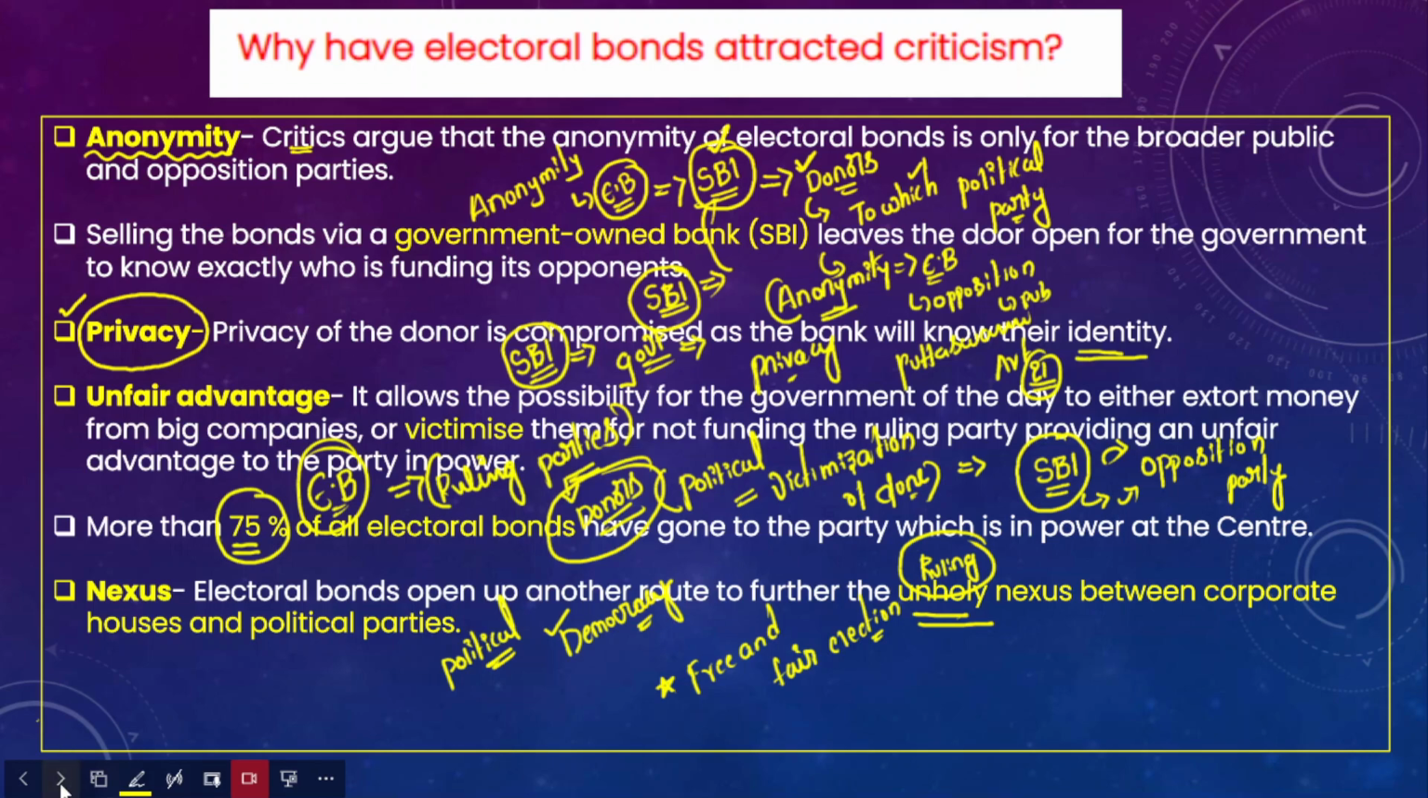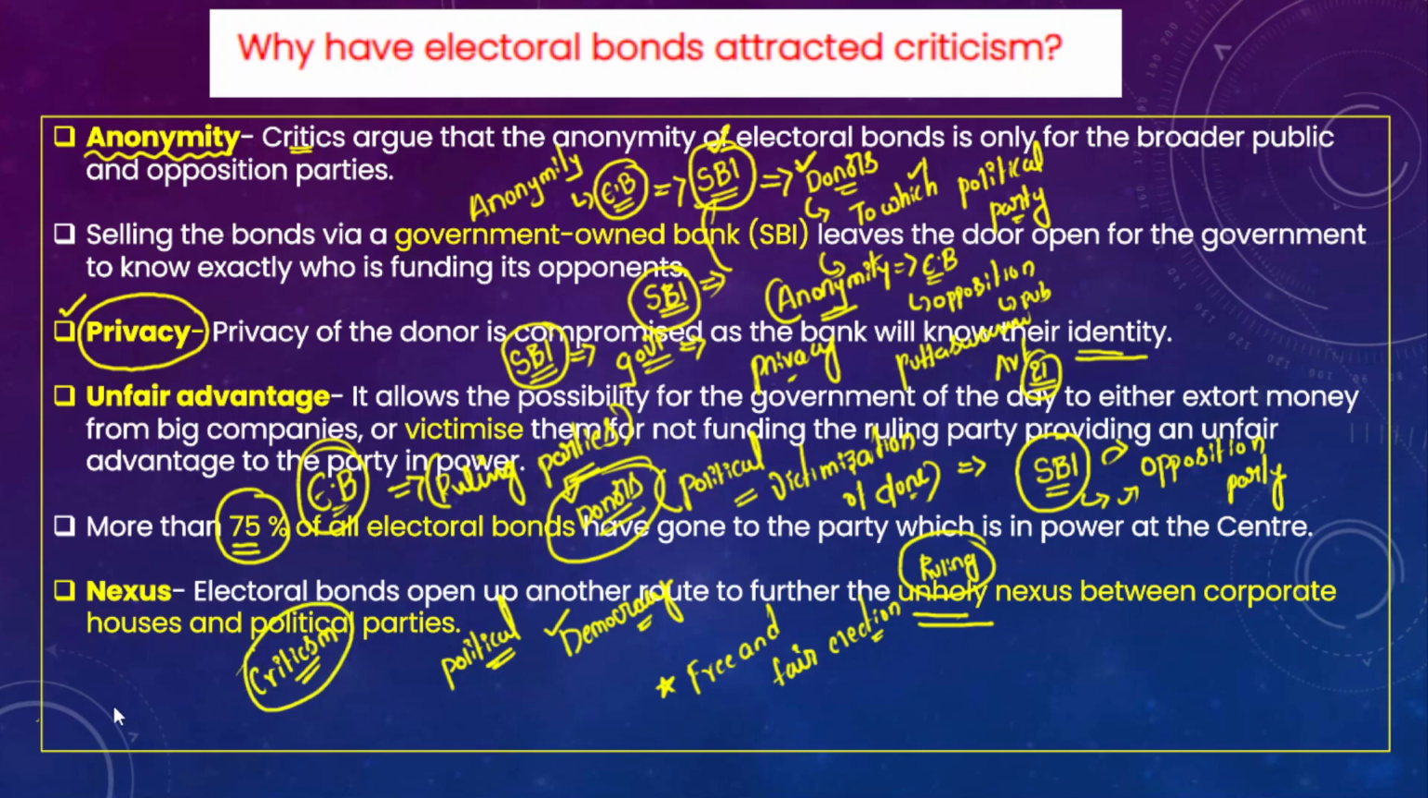Okay, so I'll briefly discuss them as well. Apart from this, there are other criticisms of the electoral bonds scheme. Apart from anonymity, privacy, and unfair advantage, the scheme also develops a kind of nexus. So all these things are criticisms of the electoral bonds scheme.